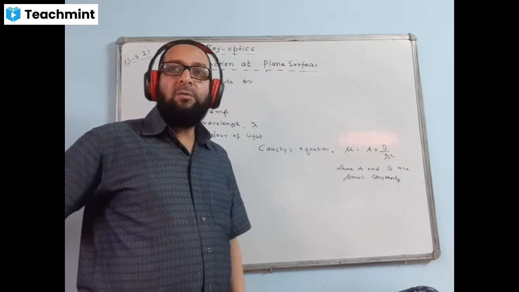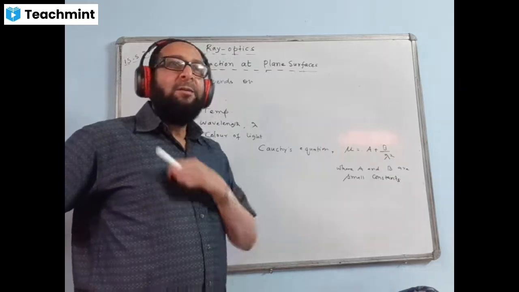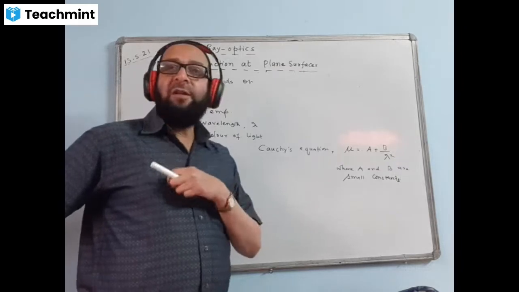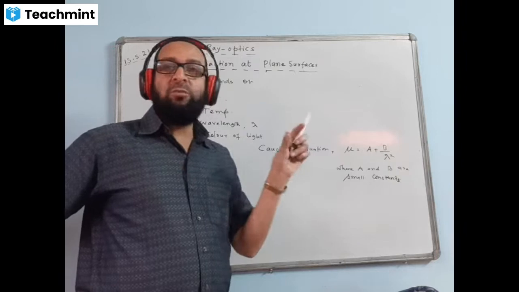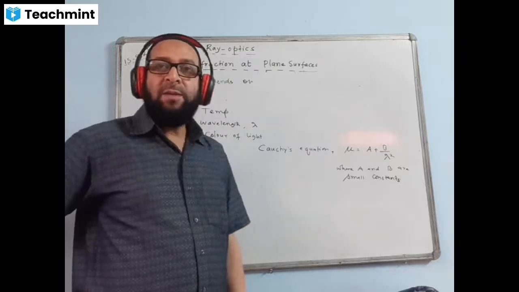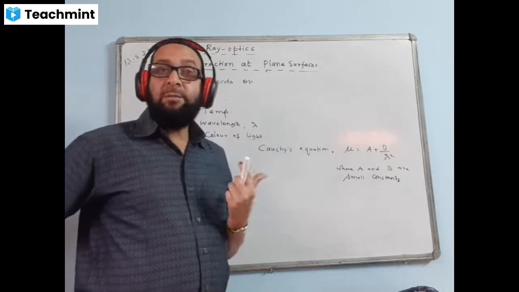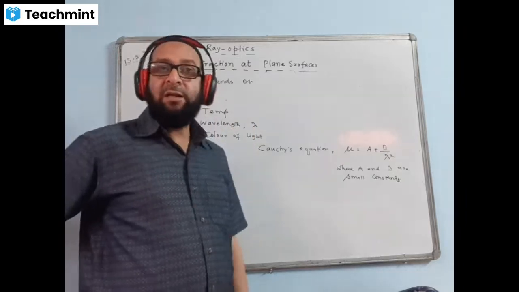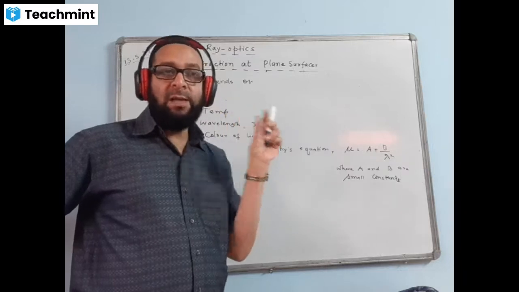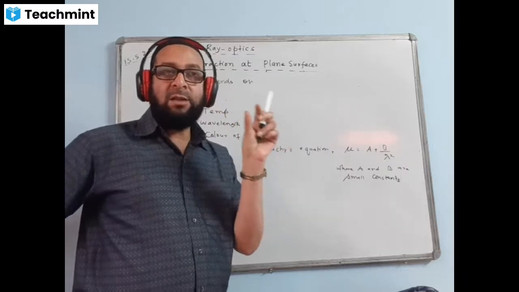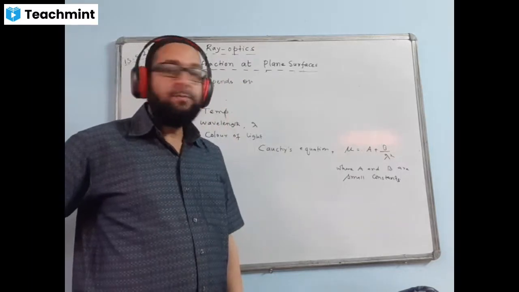The range of different colors of light is from 4,000 angstrom to 8,000 angstrom. That is the visible range. 4,000 is for violet light, remember it, and 8,000 is for the red light. Violet has the shortest wavelength in the VIBGYOR order, and the red has the longest wavelength.